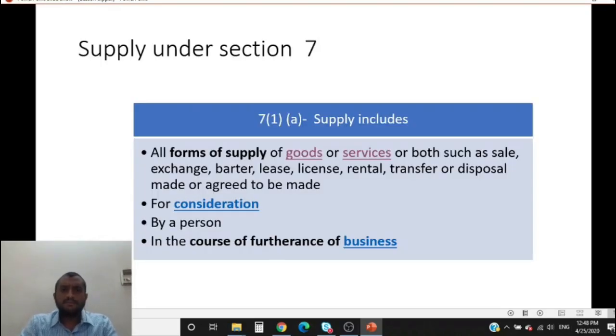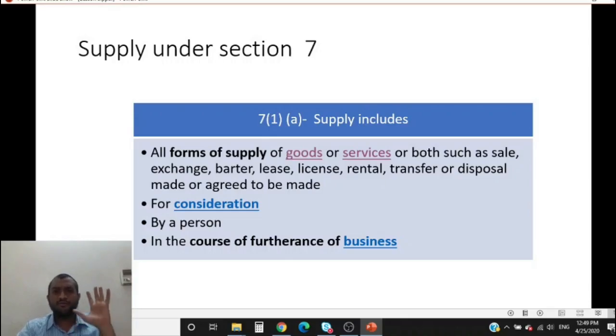What is supply? Supply is given under section 7 of the CGST law. Section 7 subsection 1 clause A tells us that supply includes all forms of supply of goods or services or both, such as sale, exchange, barter, lease, license, rental, disposal, made or agreed to be made for consideration by a person in the course of furtherance of business. Let us look at this in detail.